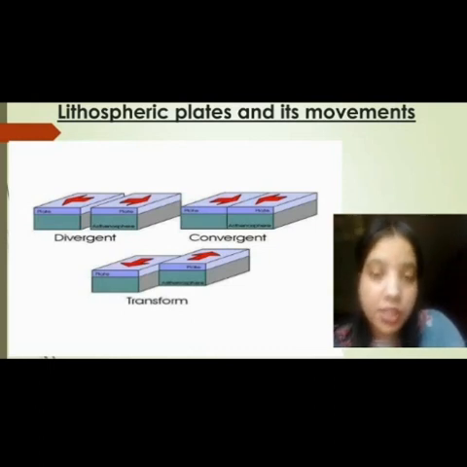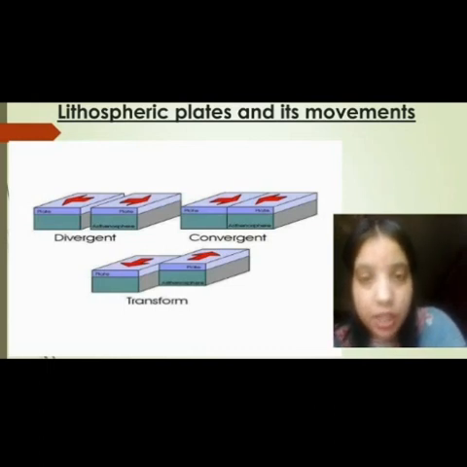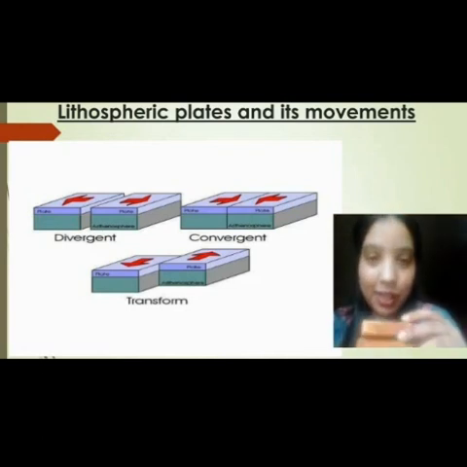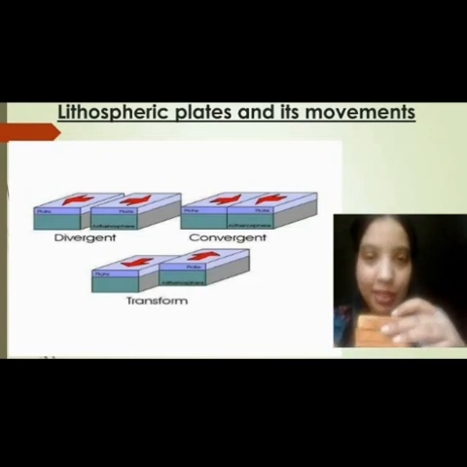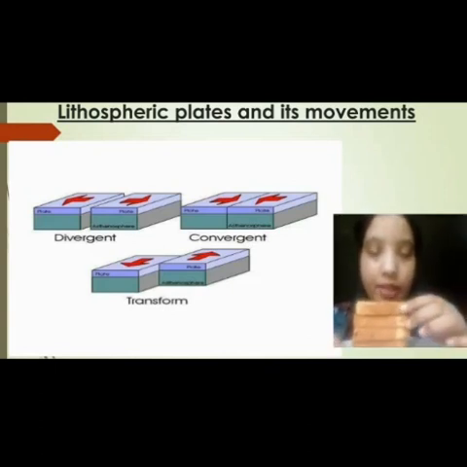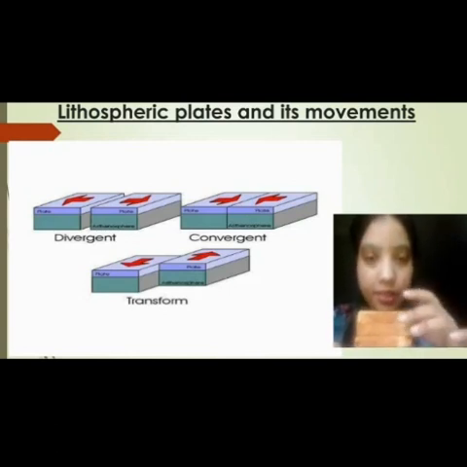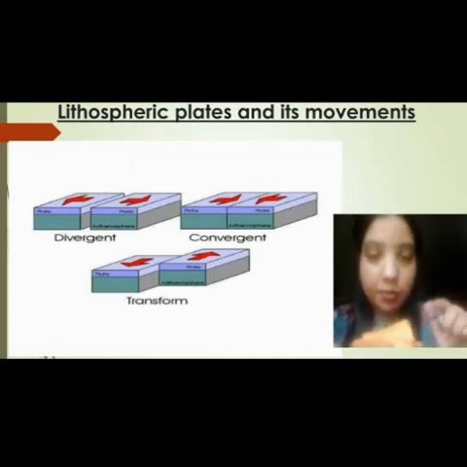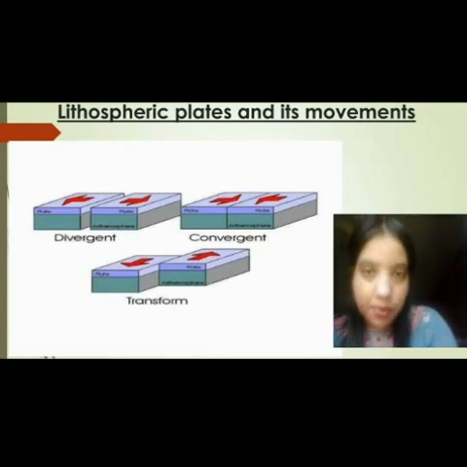It may cause changes or variation in the Earth's forms if any kind of activity or movement is found in the lithospheric plates. The lithosphere is made up of crust. We know this very well. So let me explain through this activity. This is toast, but here you will imagine that these are all the tectonic plates. These tectonic plates are arranged in such a way that if any kind of movement appears in these plates, it may cause great changes in the Earth's form.